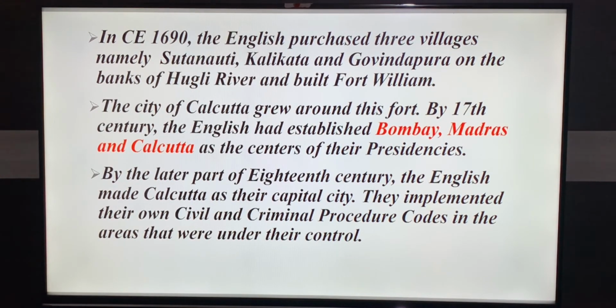By 17th century, English had established Bombay, Madras, Calcutta as the center of their presidency. In the 18th century, the English made Calcutta as their capital city and implemented civil and criminal procedure code in the area that were under their control.